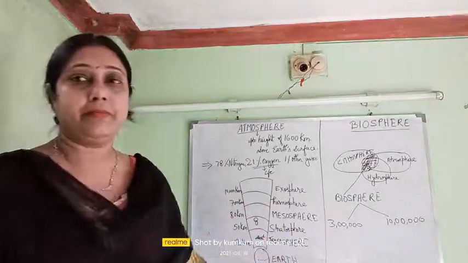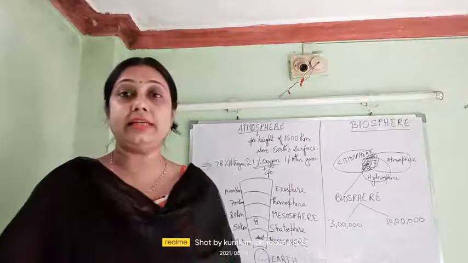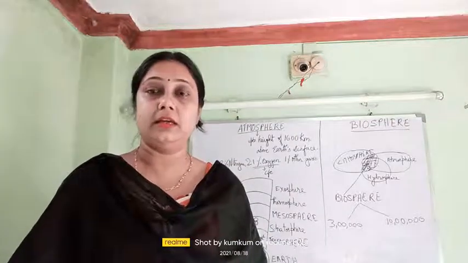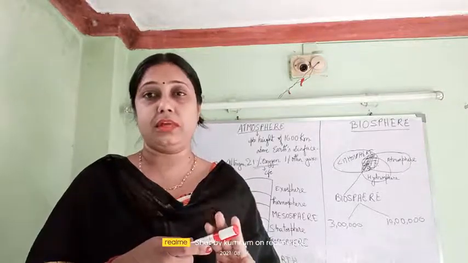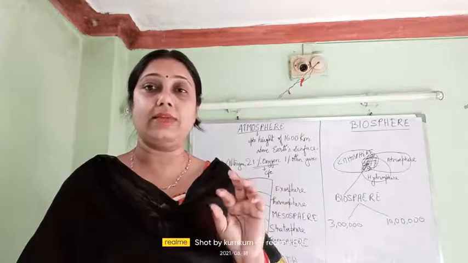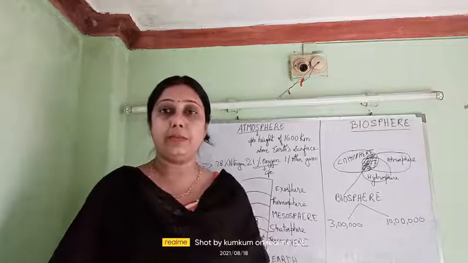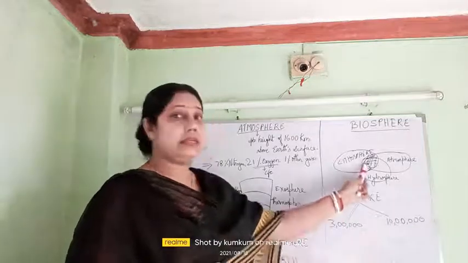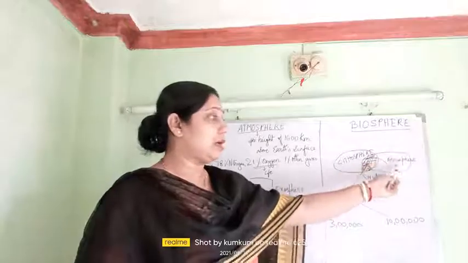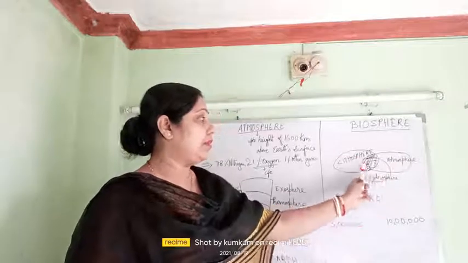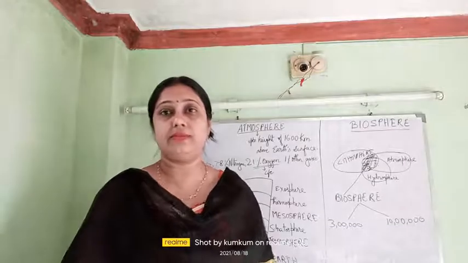Next comes the term biosphere. Biosphere is a narrow zone combining all three, that is lithosphere, hydrosphere and atmosphere. Where these three things are found, life is sustained. That's why our Earth is called a unique planet, because on our planet we find biosphere. See this figure. This figure is lithosphere, this figure is atmosphere, and this one is hydrosphere. All of them have a common zone here. This common zone is known as biosphere, where life is sustained.